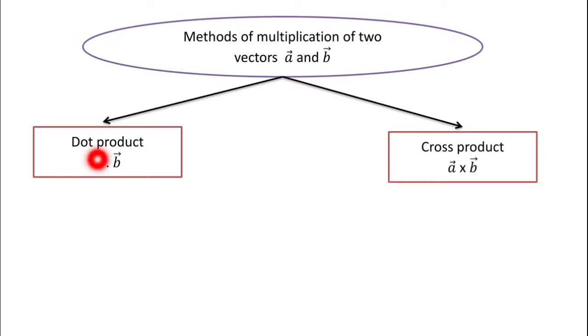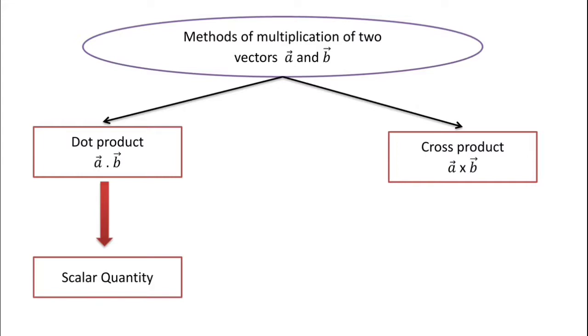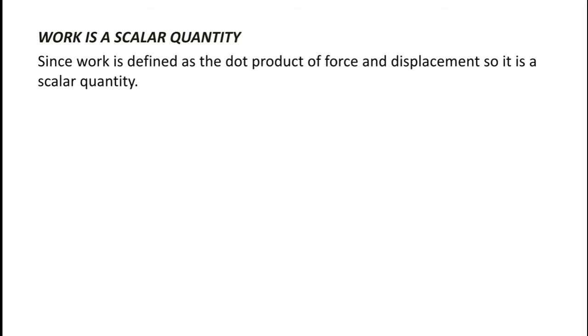Here you can see we have represented the dot product as vector A dot vector B and the cross product as vector A cross vector B. When we take dot product of two vectors, then it will give a scalar quantity, and when we take cross product of two vectors, then it will give a vector quantity. So why is work a scalar quantity? Because work is defined as the dot product of force and displacement. So it is a scalar quantity.